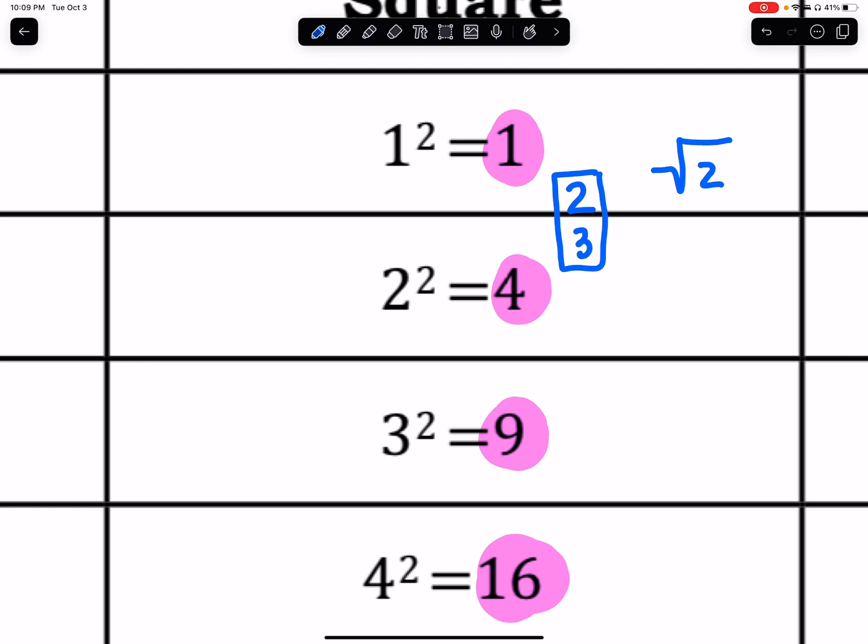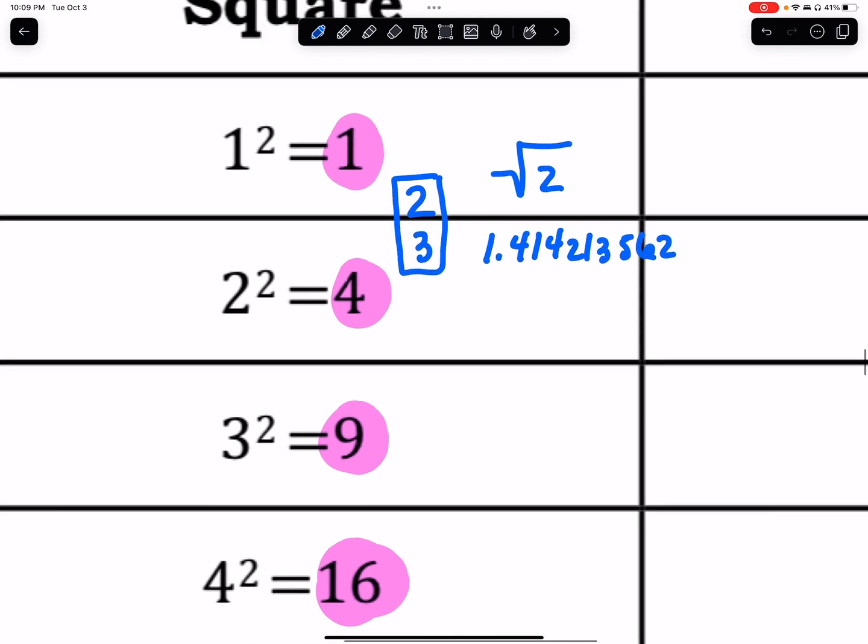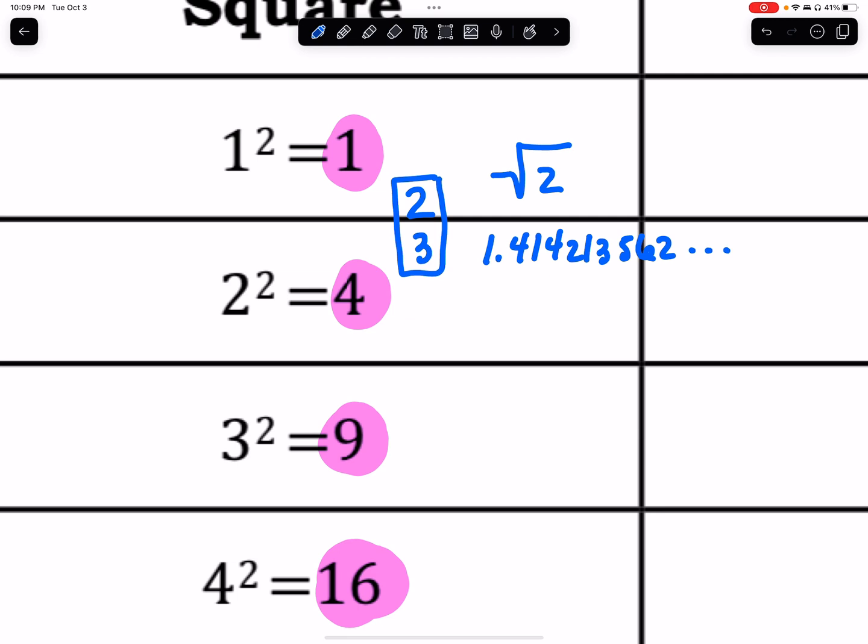And what do you get? You get some awful looking decimal like 1.414213562. And guess what? That decimal goes on forever and ever, and it never repeats. It's an example of an irrational number, just like pi. That number never ends, never repeats. Same thing for the square root of 3.